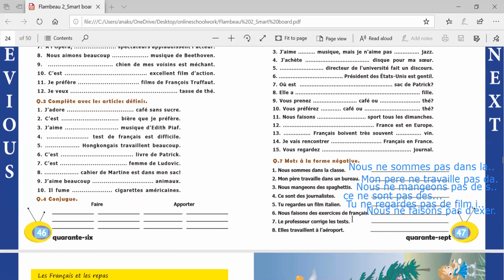Le professeur corrige les tests. The professor is checking the tests. Le professeur ne corrige pas les tests. No change in anything. Only ne and pas. And the last one is Il travaille à l'aéroport. He works at the airport.